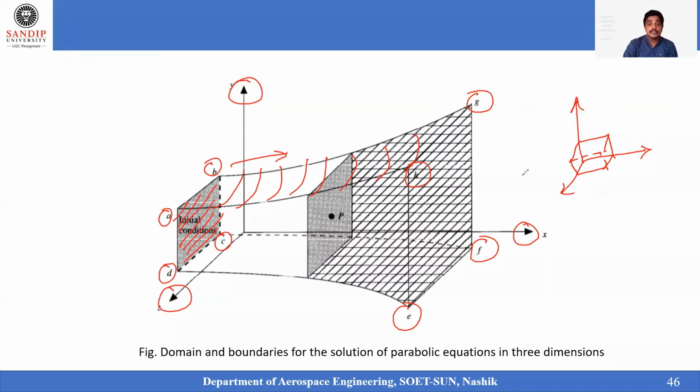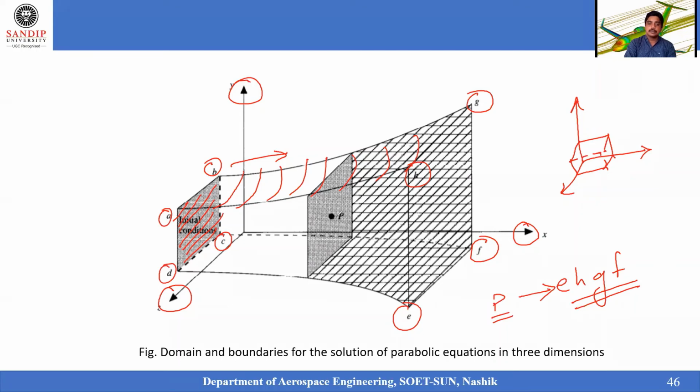Then you may ask, sir, what is this doing there? This is finding out the unknown values of E, H, G, F, and how this region is being influenced. So for E, F, G, H, when it is influenced by the point P, how much distance it can travel and how much the region can expand or contract will be dependent on this particular point P. So the point P is influencing these points.